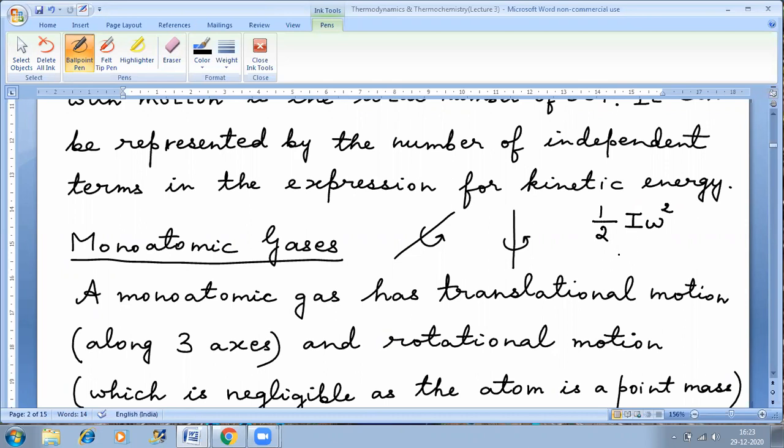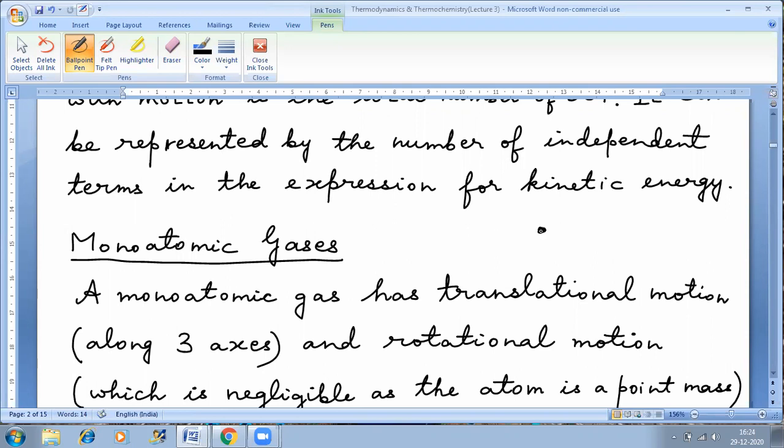I is called the moment of inertia. Now, this I is distance dependent; it depends on the distance from the axis of rotation. That means if I have a very small atom, a very small particle which is rotating, I can even ignore its rotation because it is extremely small in size.